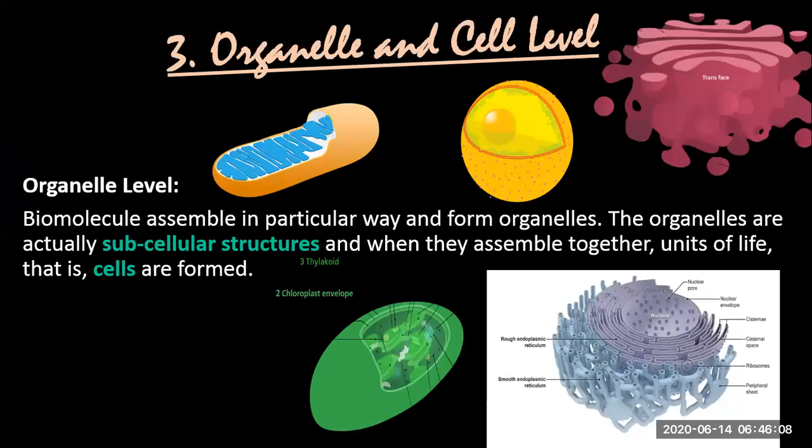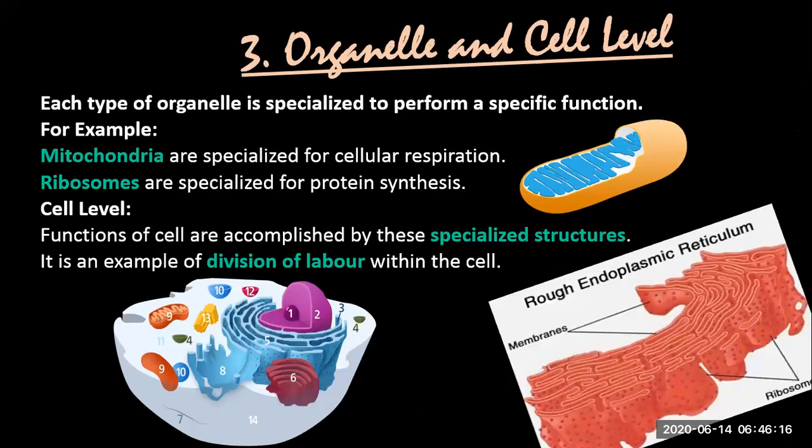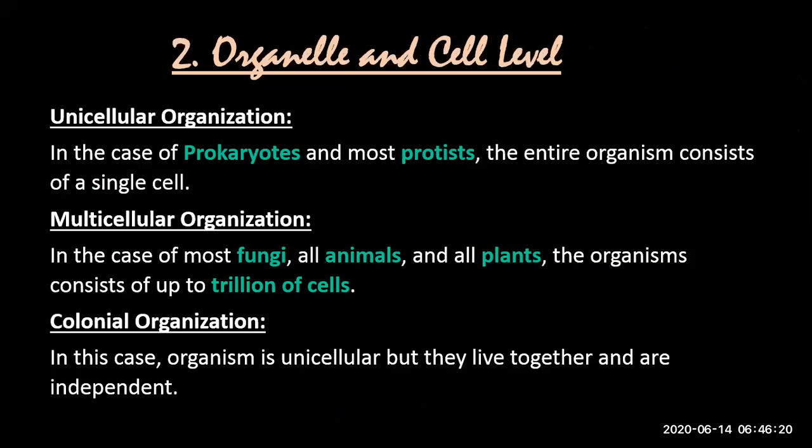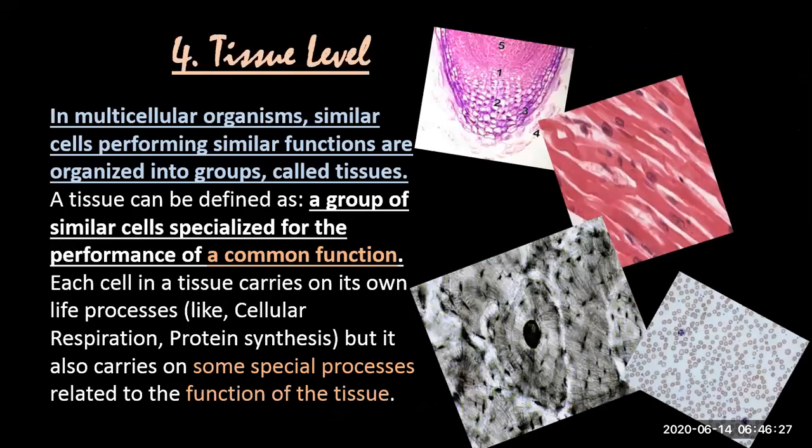Then I talked about the organelle and cell levels, how biomolecules assemble in a particular way to become organelles, and then organelles assemble together to make a cell. We talked about unicellular, multicellular, and colonial organization. So today, let's talk about the tissue level of organization.